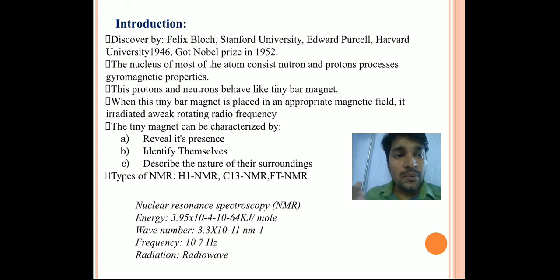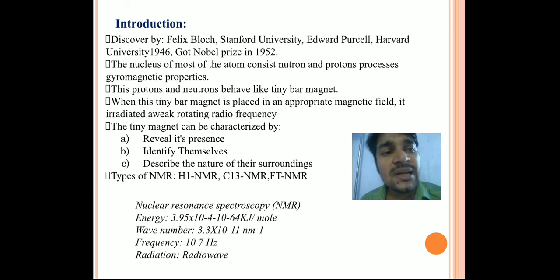Here, why the nucleus? What is the utility of nucleus in NMR? If we look at NMR in a broad sense and categorize it into different types, there is proton NMR, C13 NMR, F19 NMR, and Fourier transform NMR spectroscopy. Now look at H1, that is proton NMR.